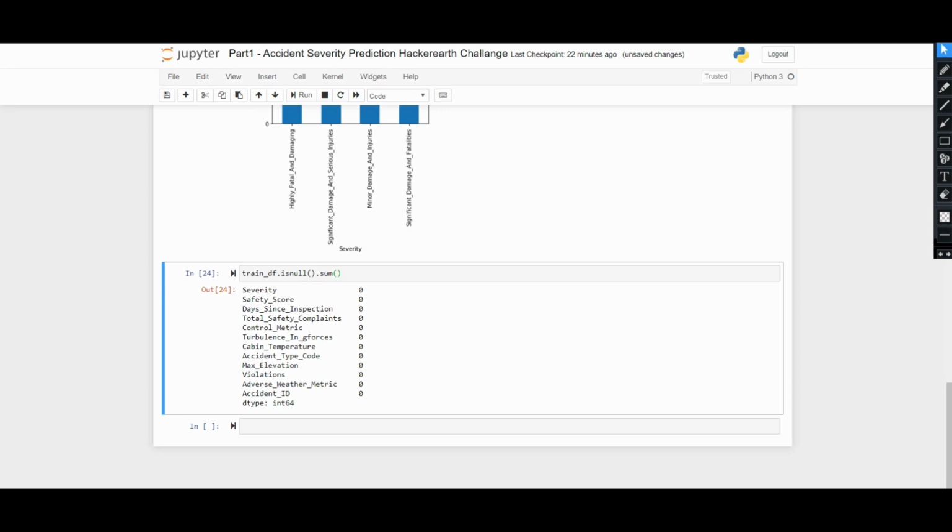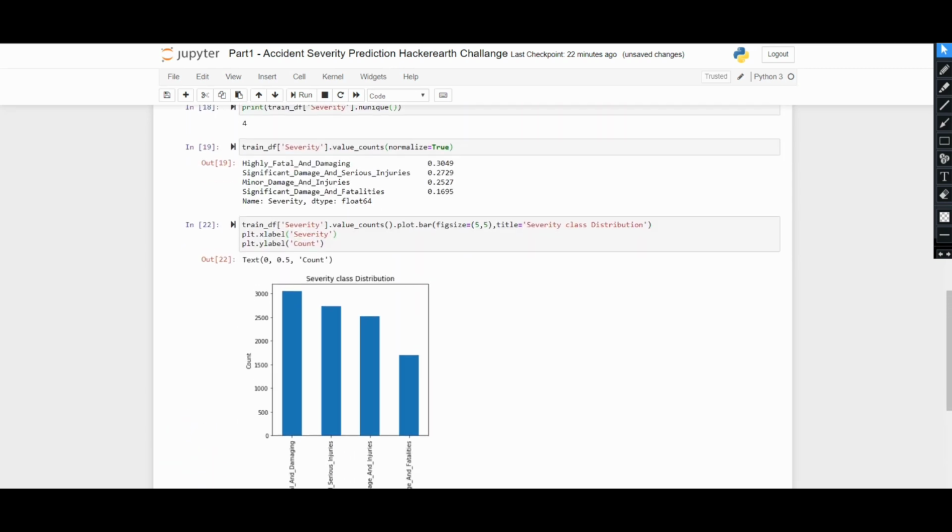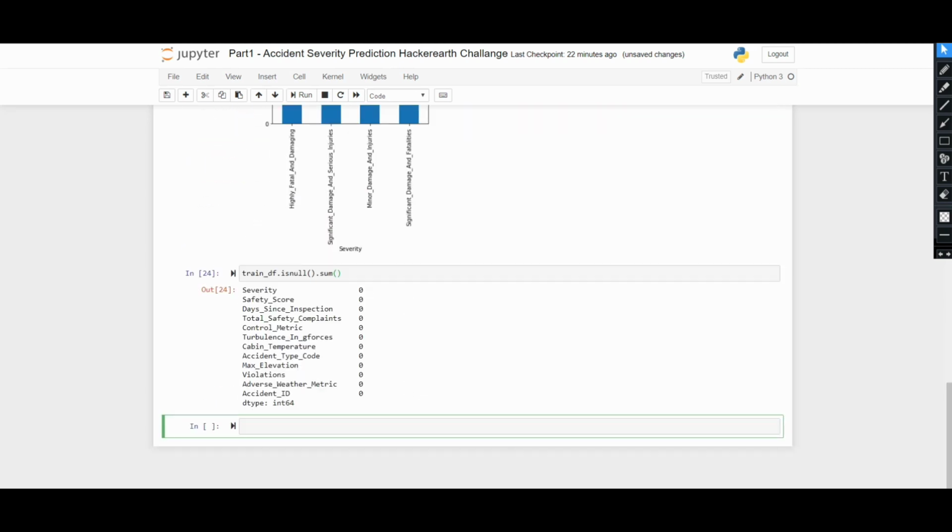So let's find out, for each type of accident code, how many highly fatal, minor damage and injuries, significant damage and fatalities, and significant damage and serious injuries values there are. We need to analyze it with respect to the accident type code. There is a function in the pandas library called crosstab. Let's see how it works. You can analyze your data with respect to any feature. I am showing how you can do it with accident type code.